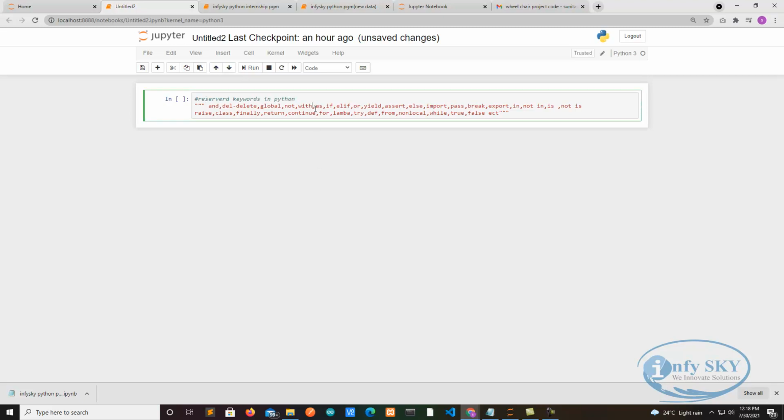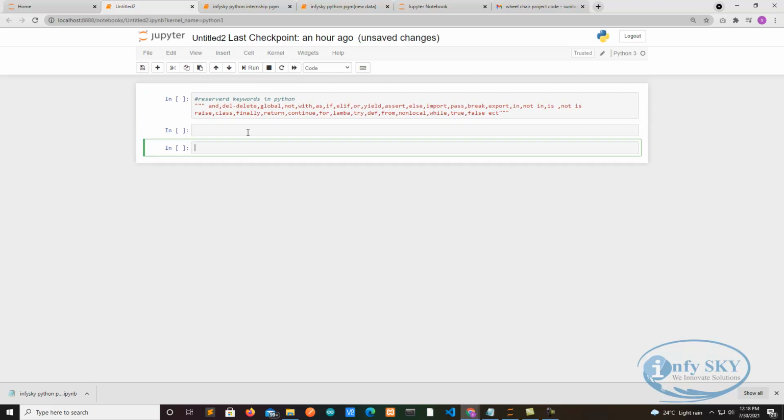Okay, suppose you need the next row, for that what to do? You can go to Insert and Cell Below, or you can do Shift Enter also. It will give one more row, Shift plus Enter.